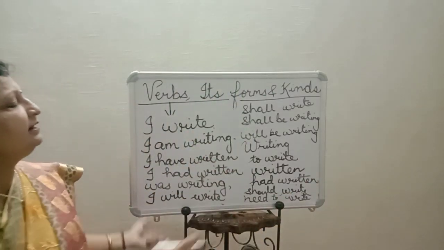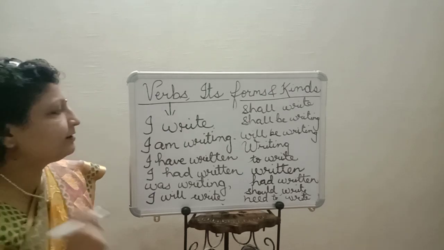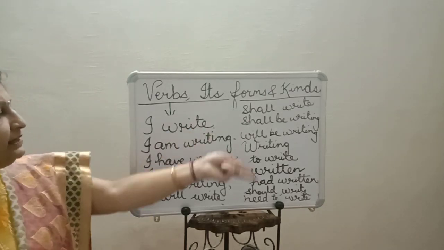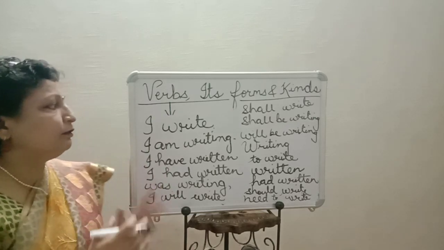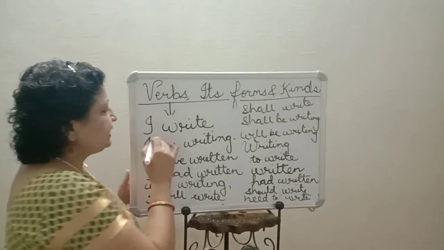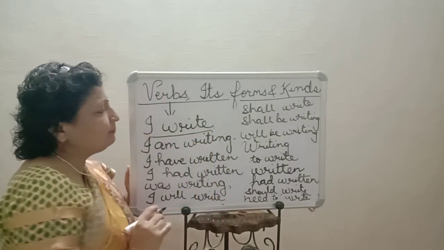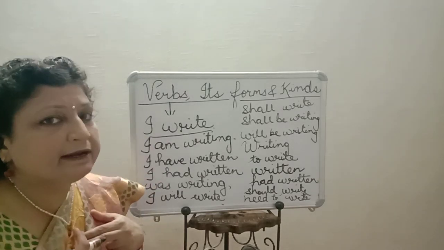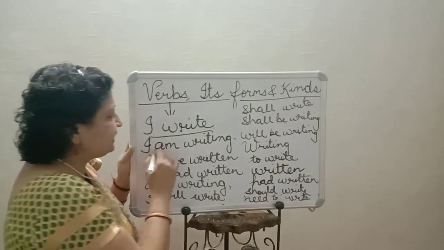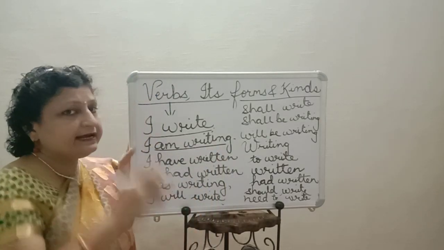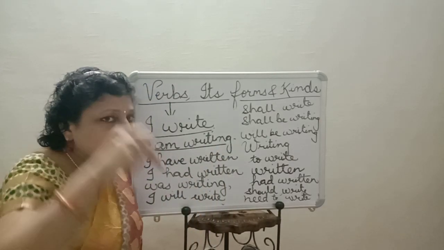So these are several forms of write. Now what is the difference among all? We can see that some are denoting the present tense. If I say I write, that means this is showing my habit that I write. I love to write. If I say I am writing, this is telling that I am writing just now.